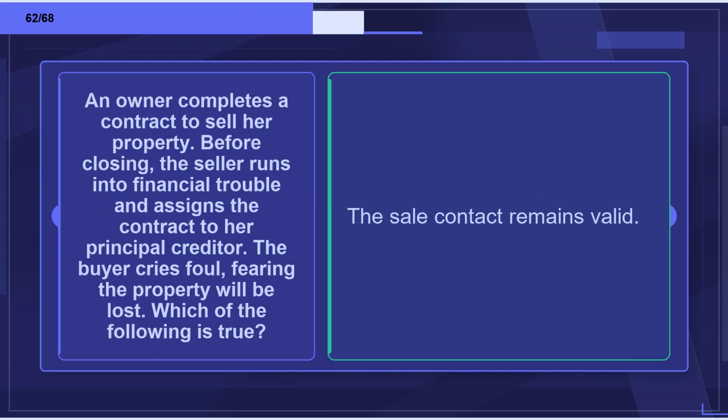Flashcard 62. Term: An owner completes a contract to sell her property. Before closing, the seller runs into financial trouble and assigns the contract to her principal creditor. The buyer cries foul, fearing the property will be lost. Which of the following is true? Definition: The sale contract remains valid.